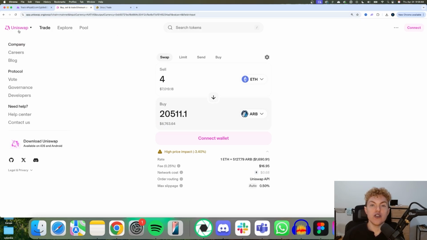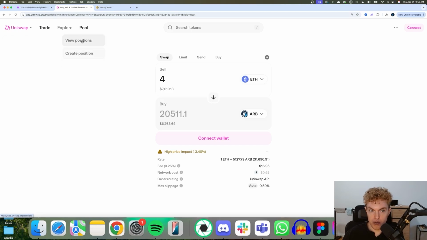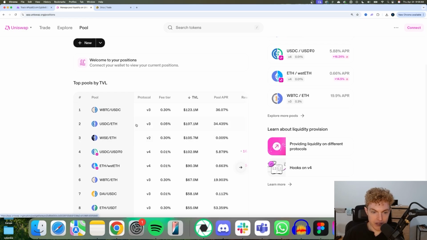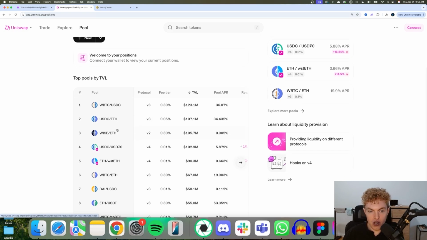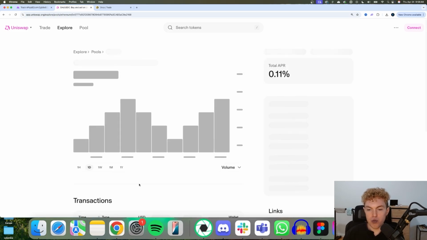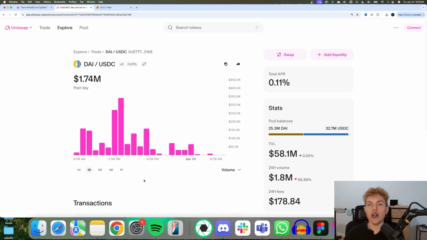Well, on the decentralized exchanges themselves, you can always go to the pool section, start scrolling through, and look at some information about the pools. You can see different pools like USDC to ETH, WISE to ETH, DAI to USDC, and these are all liquidity pool opportunities. But when you're on Uniswap or Orca, on these decentralized exchanges, you can't run advanced simulations and you can't even view how correlated the assets are to each other.